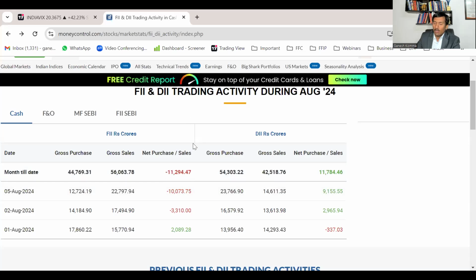But the best fact, the wonderful fact, is that DIIs, our domestic institutional investors, which are the mutual funds and wealth management firms, have added over 9,155 crores. So if you see net, we are positive. The silver lining here is the damage has been recovered by DIIs. Almost 11,294 crores dip and 11,784 crores has been the entry. Almost the damage has been nullified.